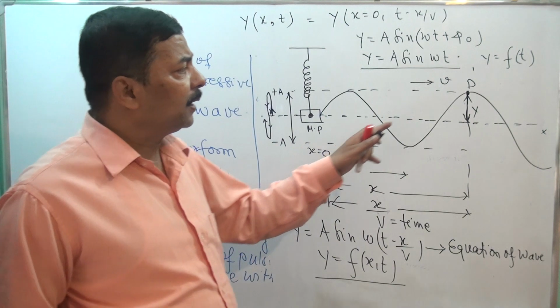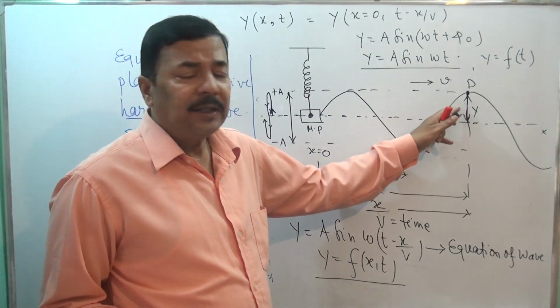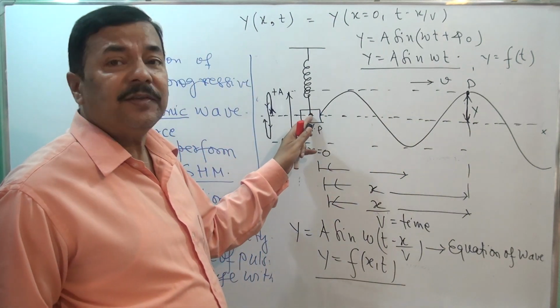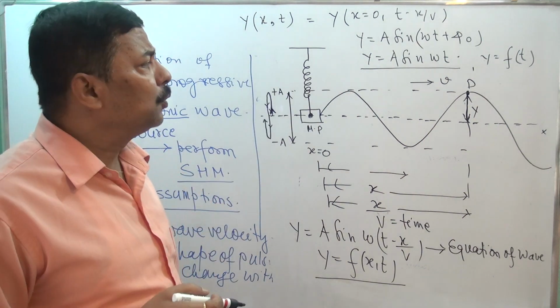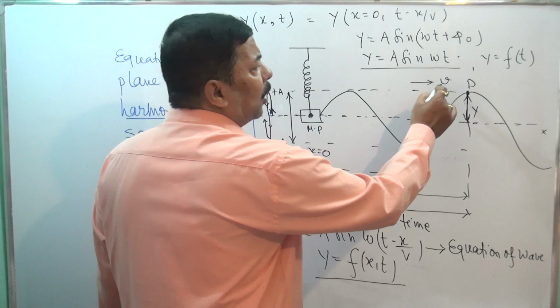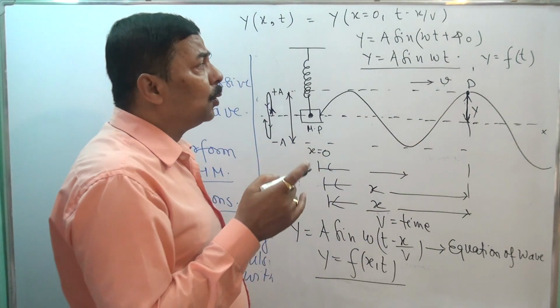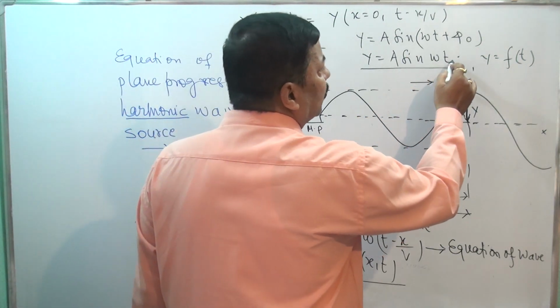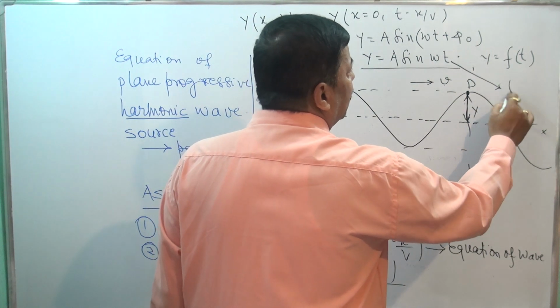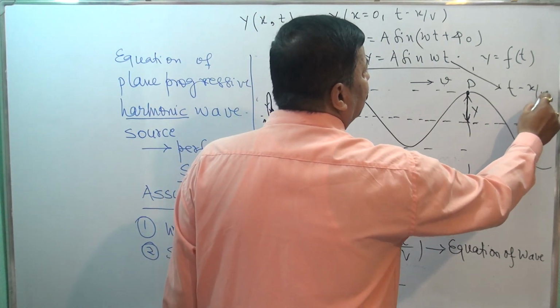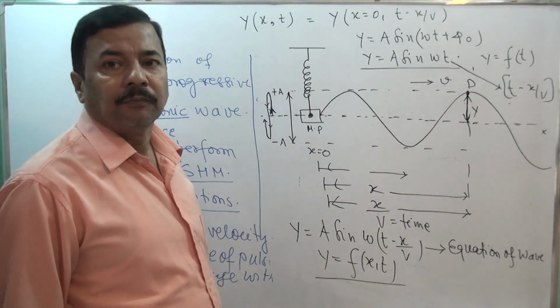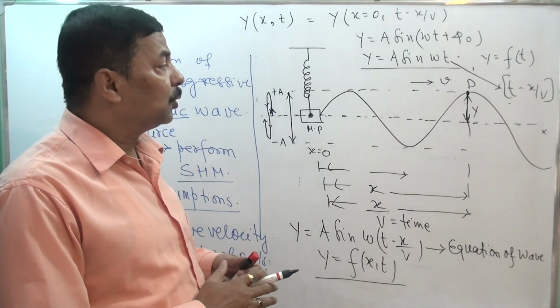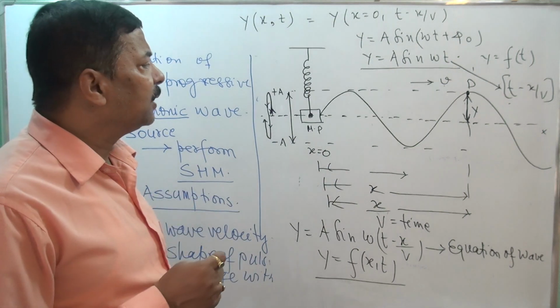What is happening at the origin at t is happening here at time t minus x by v. So only one thing you have to do: if wave velocity is known to you, replace t by t minus x by v and you will get the wave equation. This should be clearly understood in your mind. Why am I telling this thing?